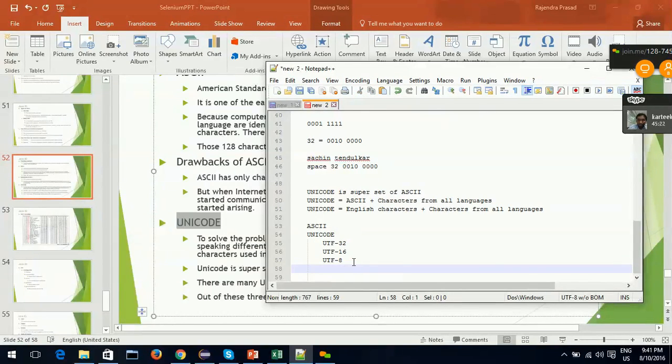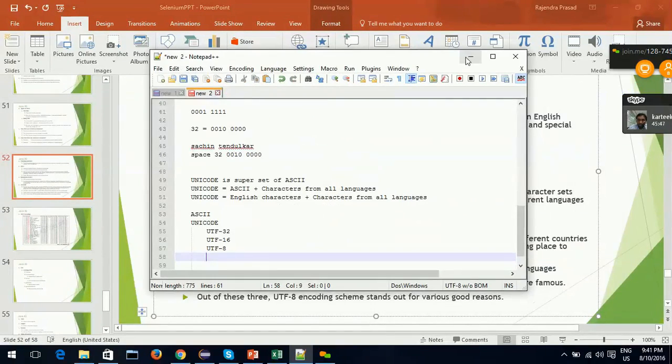Out of these three, the best one is UTF-8. For many reasons, UTF-8 has the upper hand over the other two Unicode encoding schemes. So in many places UTF-8 is the default encoding scheme because it is superior to any other encoding scheme.